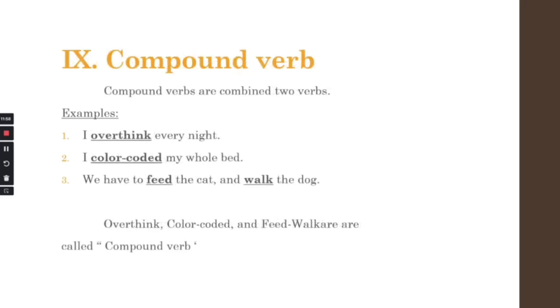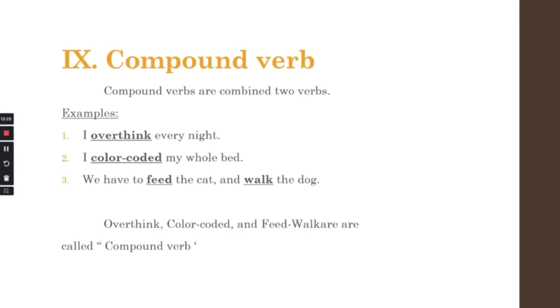Number 9, it's going to be the compound verb. When you hear the word compound, it's the same as the compound noun, where you just put 2 words together. Compound verbs are combined by 2 verbs together. I overthink every night.